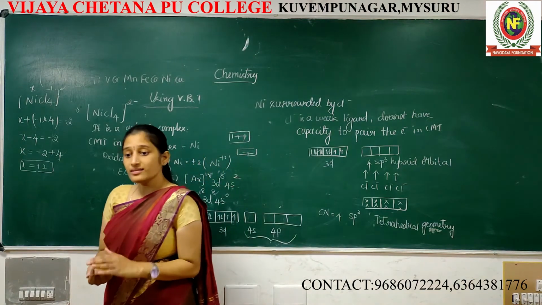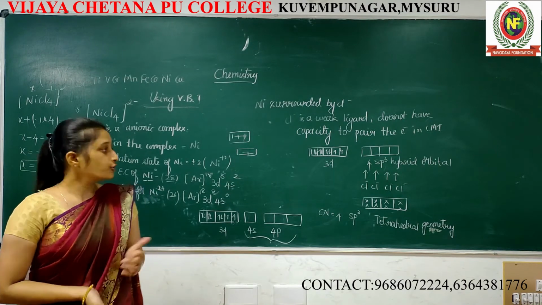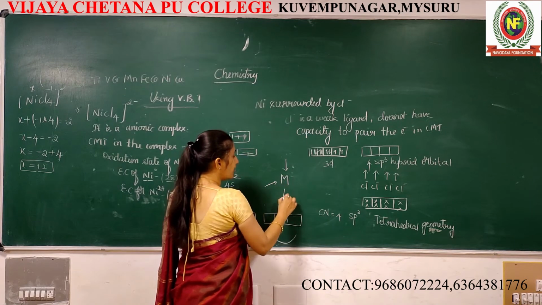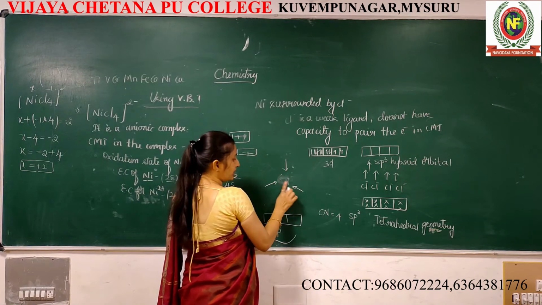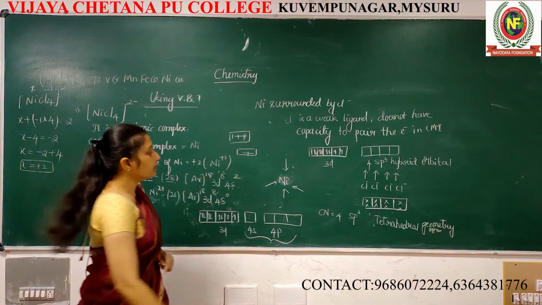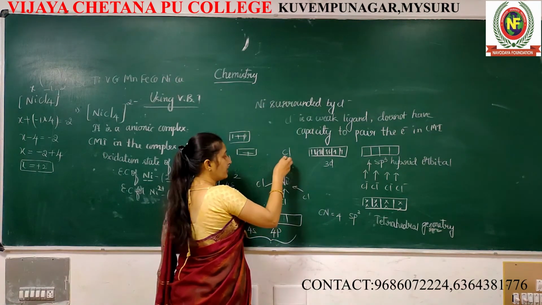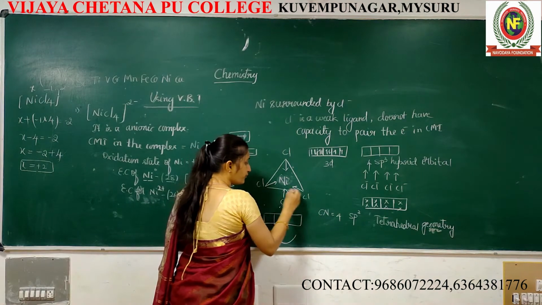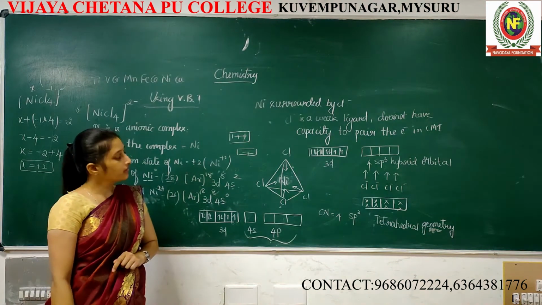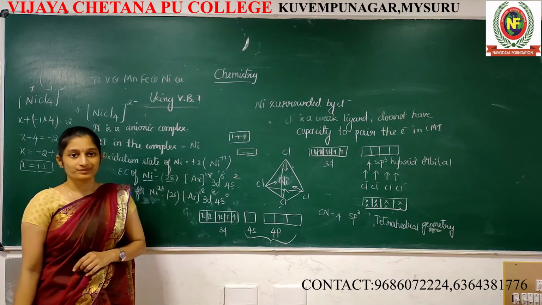Once it occupies sp3 hybridized orbitals, automatically around the central metal atom the ligands are arranged in a tetrahedron. Here the central metal atom is nickel, so around nickel, chlorides. It looks tetrahedral. And this is regarding geometry.